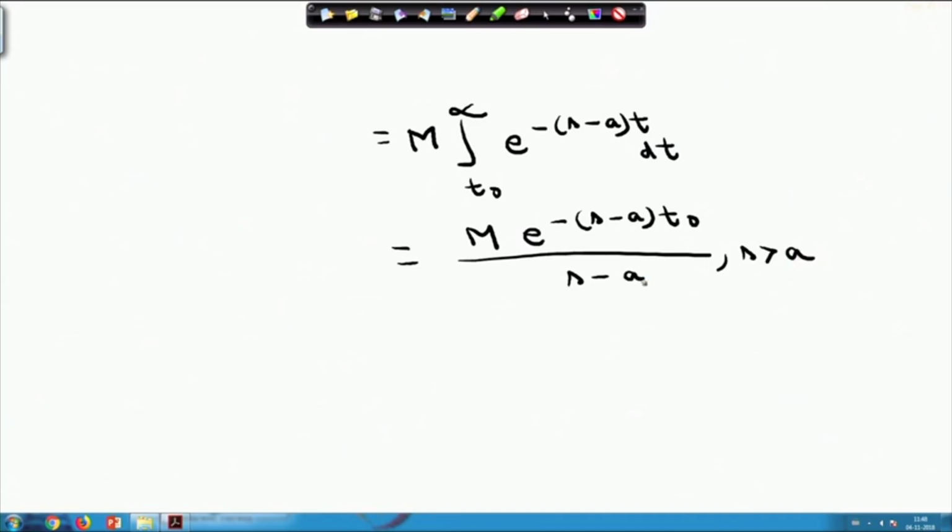Now, this m e^(-(s-a)t0) by (s-a), I can make as small as possible by choosing t0 sufficiently large.